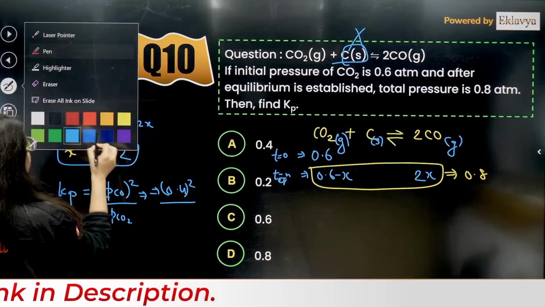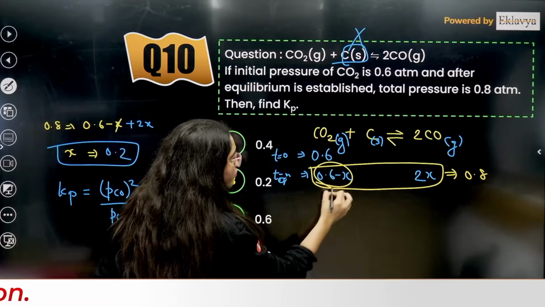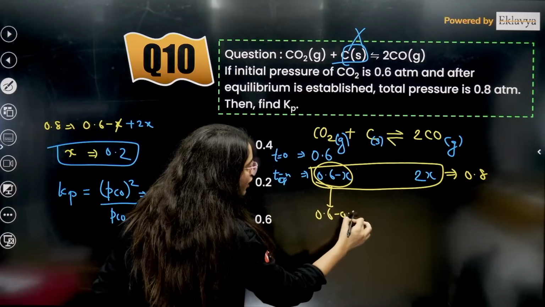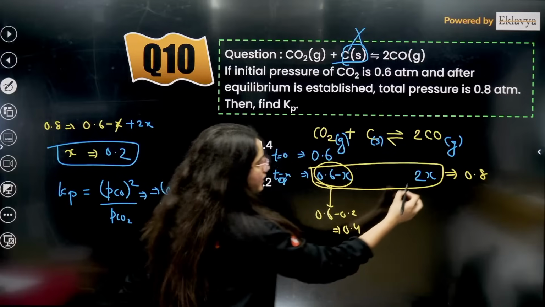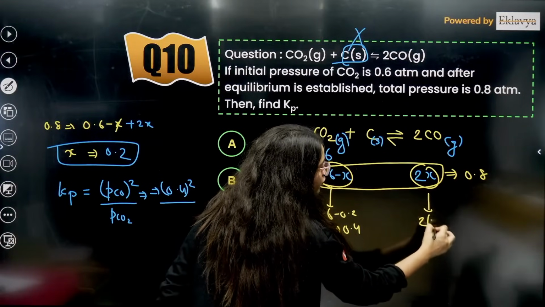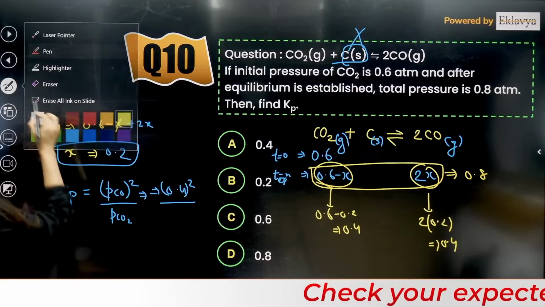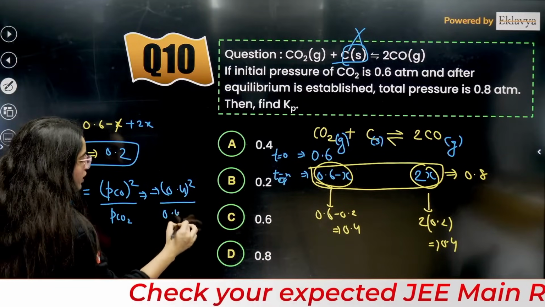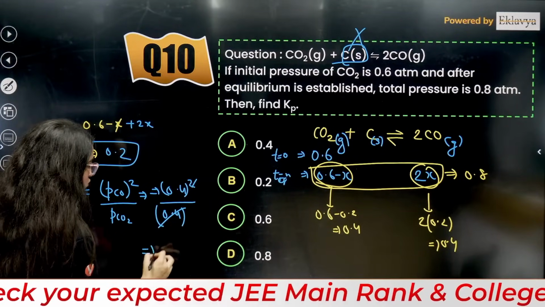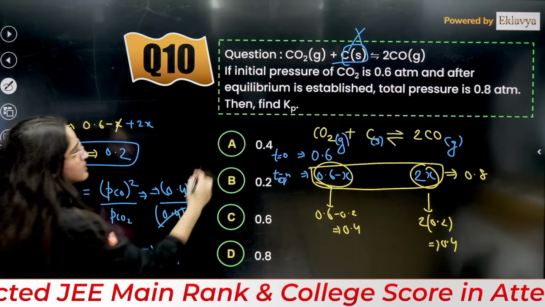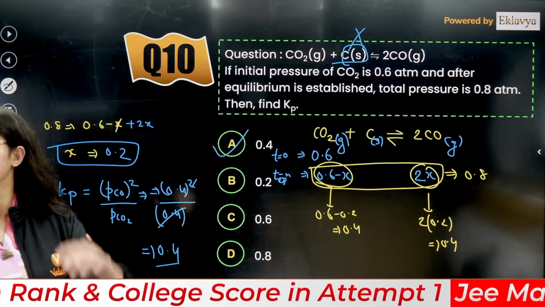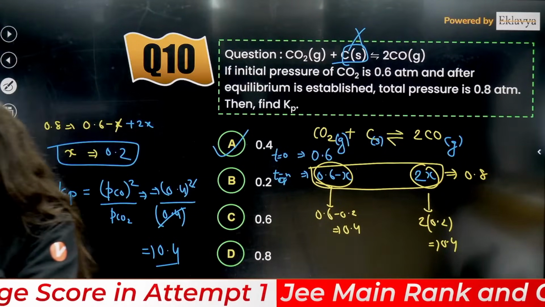See, guys, it is going to be 0.6 minus 0.2, it is going to be 0.4. 2x is going to be 2 into 0.2, it is going to be 0.4. So both are 0.4 only. So I'll just put the value here, 0.4, and the answer is going to be 0.4. So A is the correct answer. Yes, everybody, A is the correct answer.